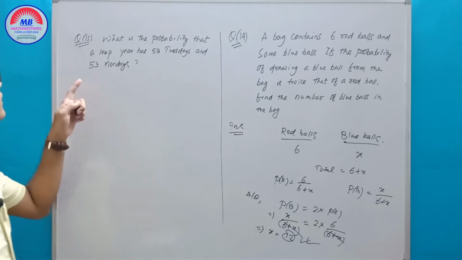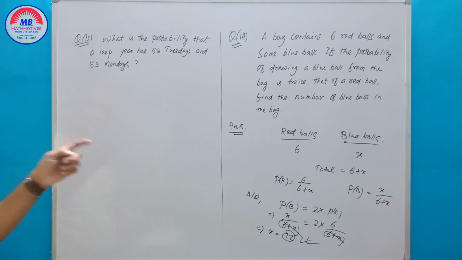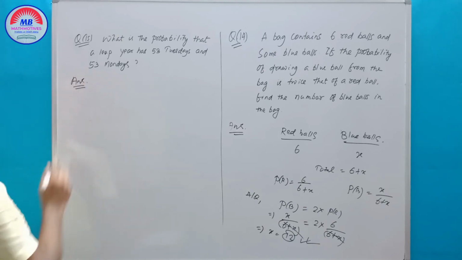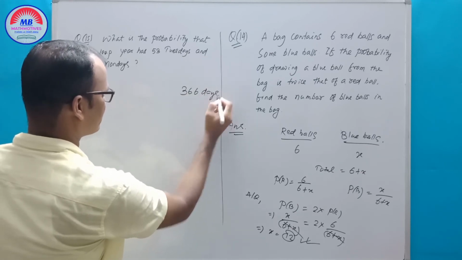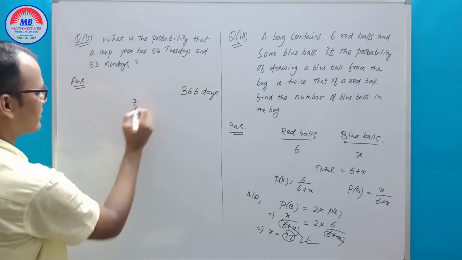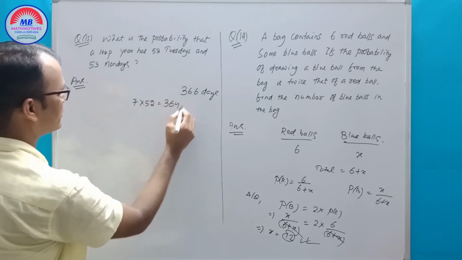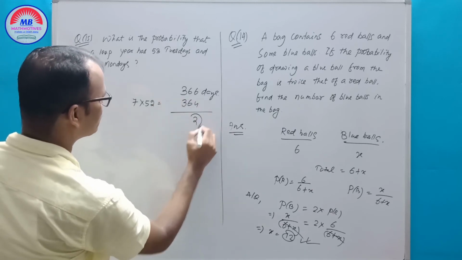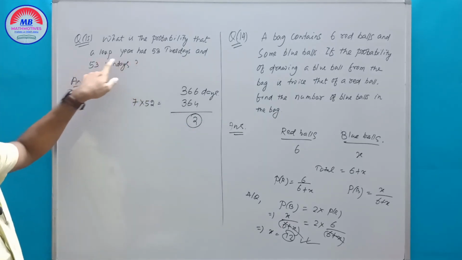Next. Question number 15. What is the probability that a leap year has 53 Tuesdays and 53 Mondays? You see, we know that in a leap year there are 366 days. One week is 7 days, so there will be 52 weeks in a year. It is 364. We subtract 364 here, so we get 2 days left.